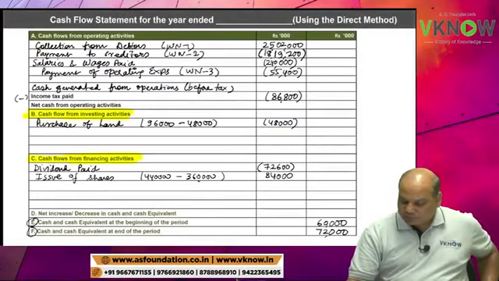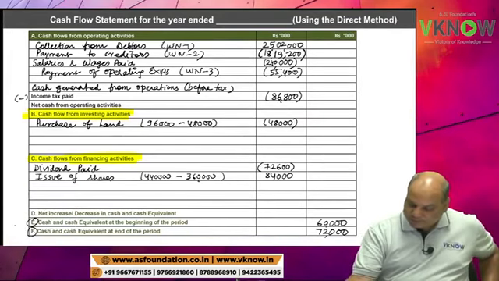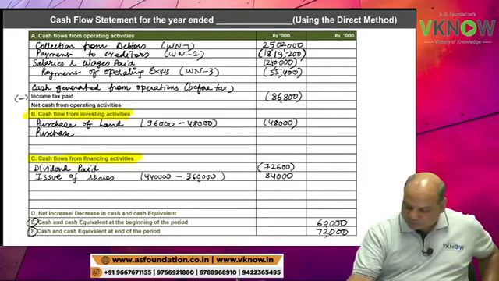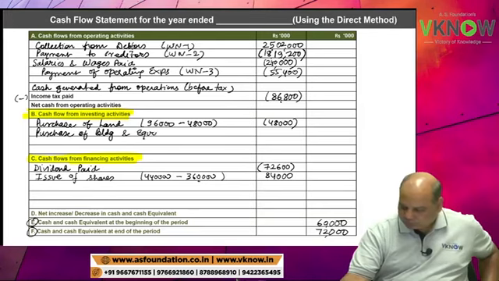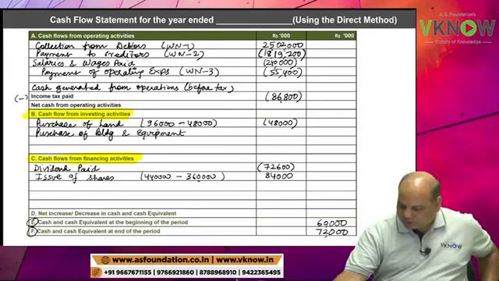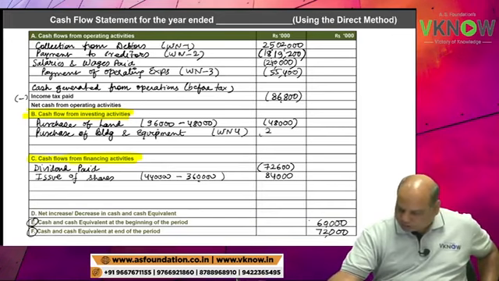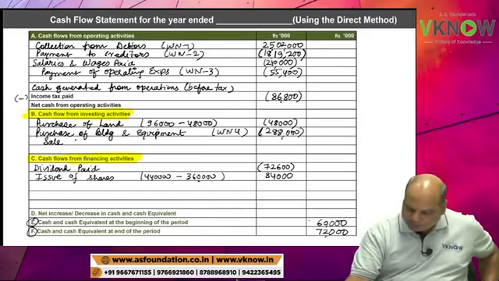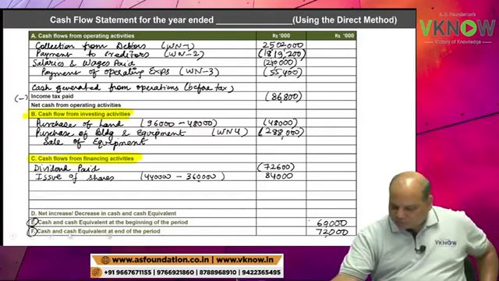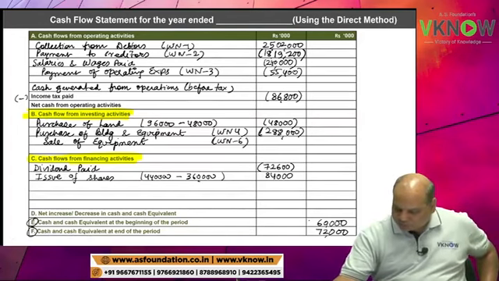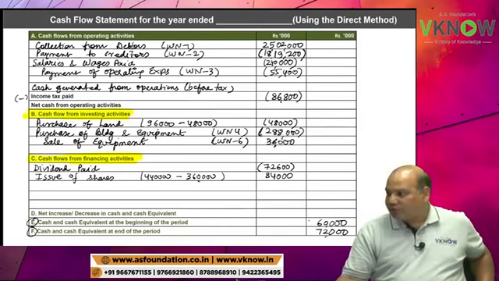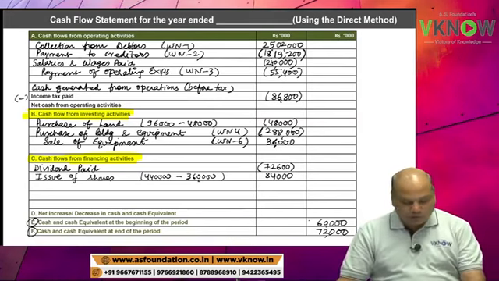On the screen, investing activity point number B, you will write purchase of building and equipment, working note 4, in bracket 2,88,000, and sale of equipment, working note 6, inflow 36,000, right? So my answer is almost over now.